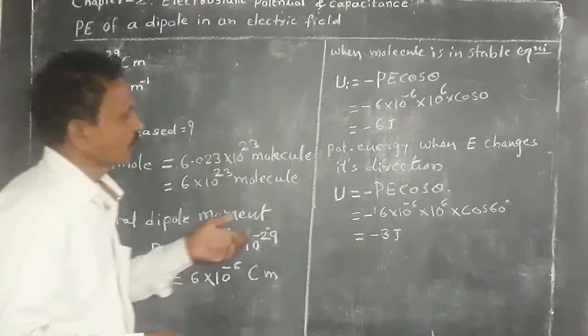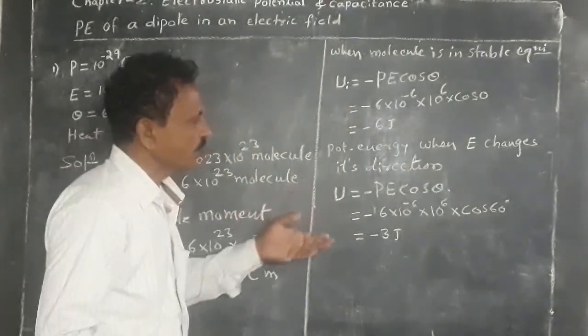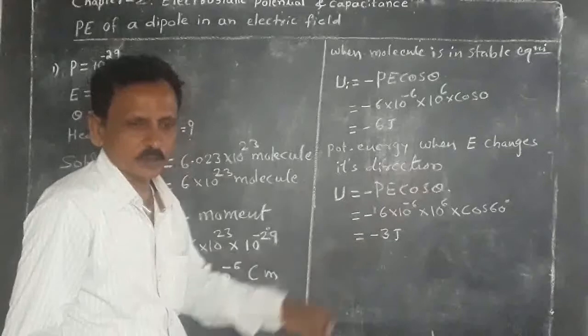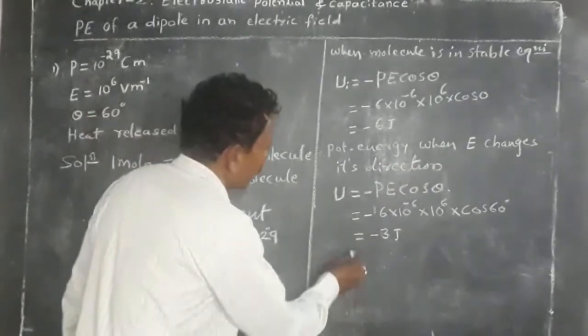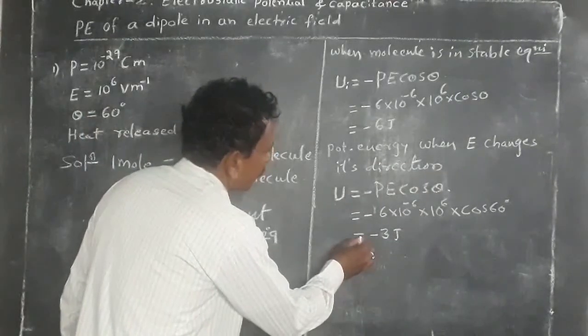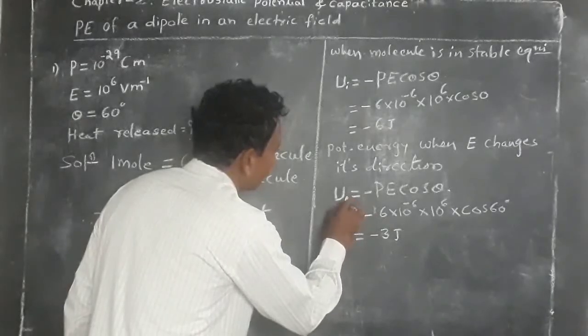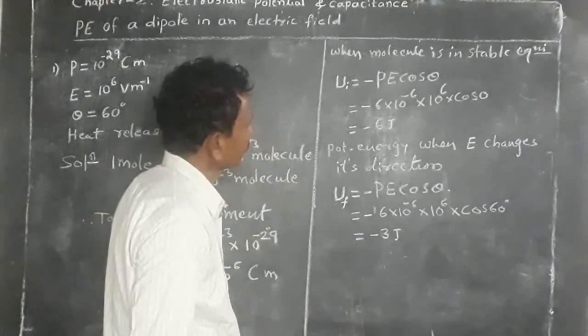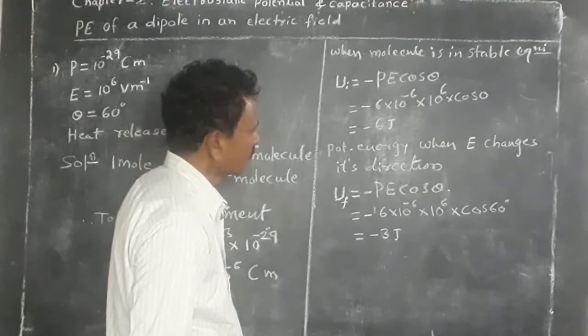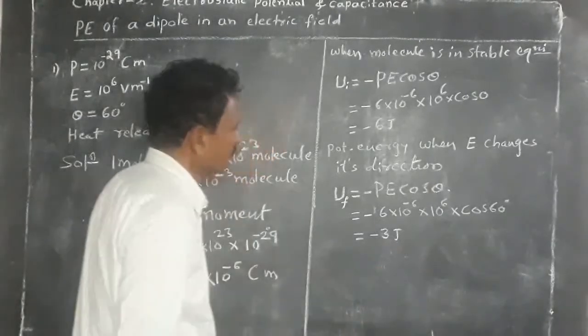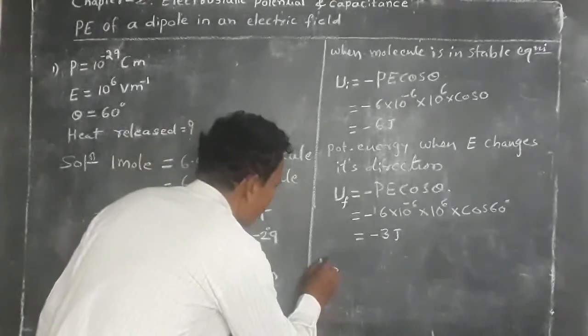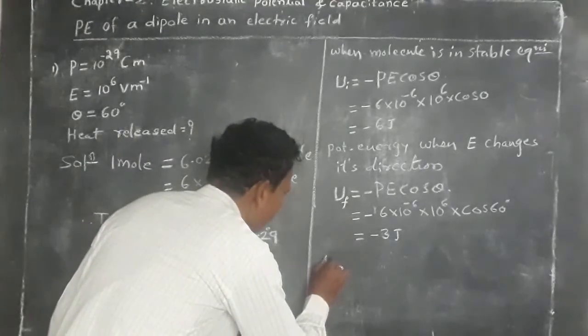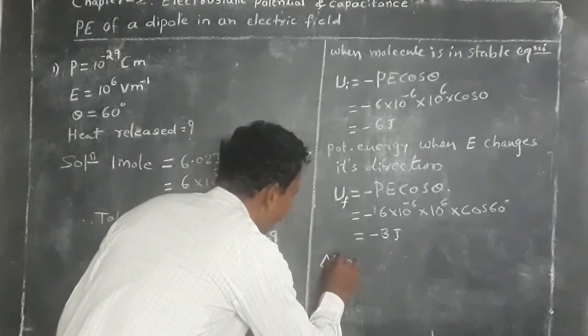Therefore, electric field changes its direction through 60 degree. Therefore, the final potential energy is minus 3 joules. Hence, the change in potential energy is given by delta U.